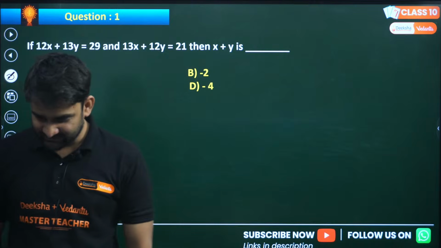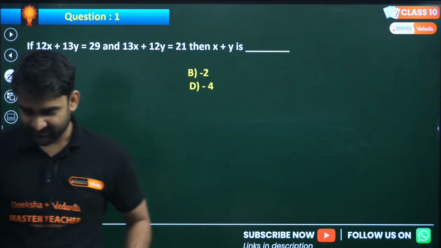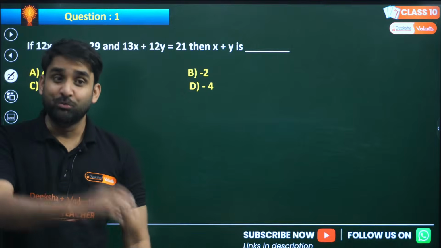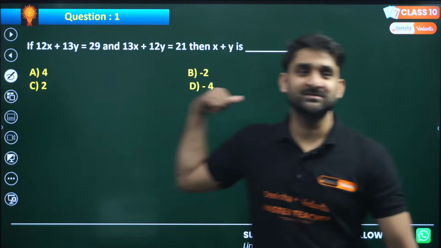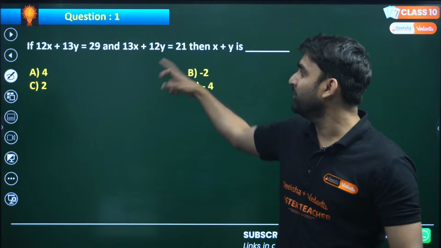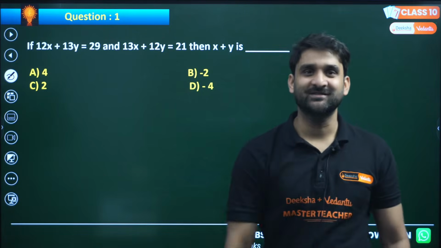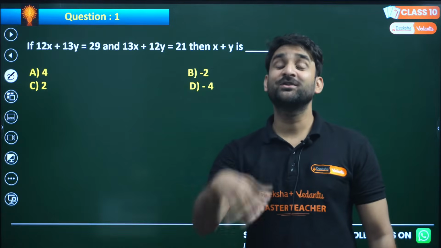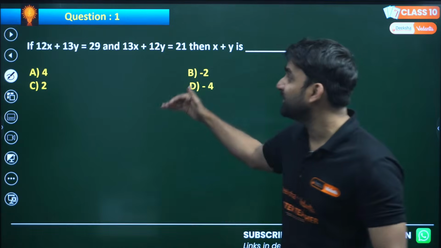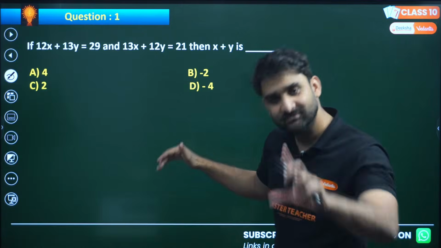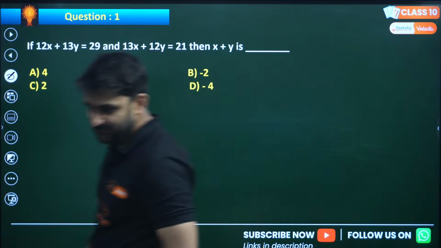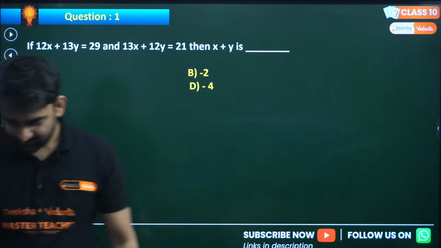Okay. So the board is going to ask you such questions. The student who knows the concept can get the result in just 20 seconds. But the student who is not aware of the concept used in this question cannot solve it. Easy peasy.